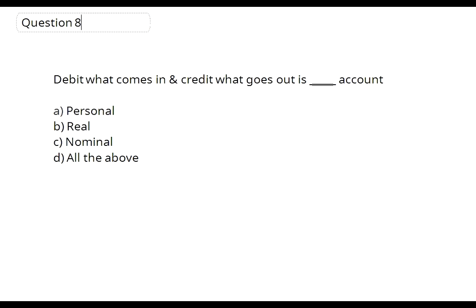Let us go to question number 8. Debit what comes in and credit what goes out is dash account. A, personal, B, real, C, nominal, and D, all of the above. The given question is the golden rule of real accounts, and therefore the answer is B, real.